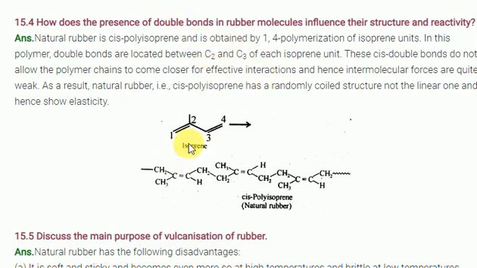In a cis molecule, the groups are on the same side, so they repel each other and will not come close together. This makes the intermolecular forces of attraction weak. The cis double bond does not allow the polymer chains to come closer for effective interaction, and hence the forces are quite weak. That is what they want to say.